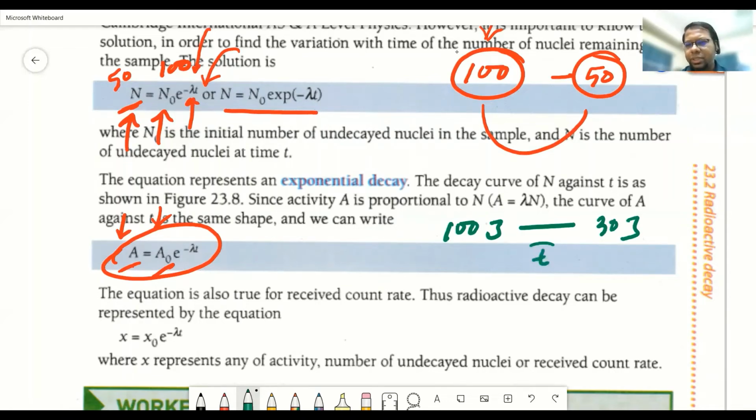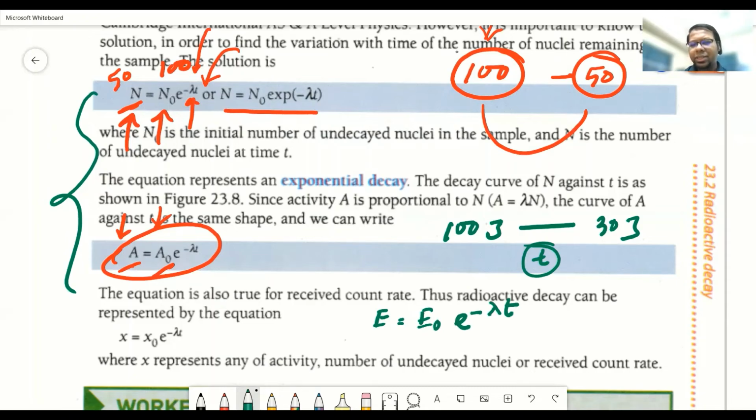Now, what is the time duration? You can use the same pattern of the formula. Like, for example, E equals E naught e to the power minus lambda t. E naught is the initial amount of energy emitted by the sample, and E is the amount of energy emitted by the sample after time t.